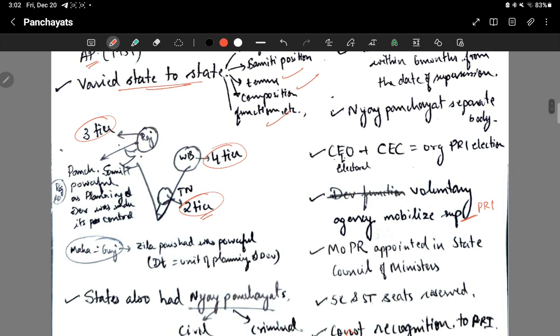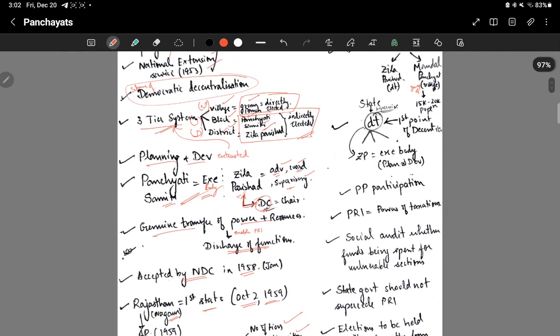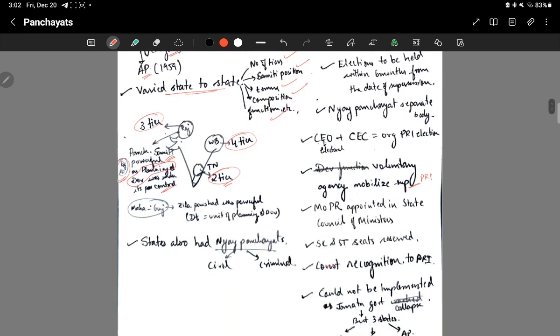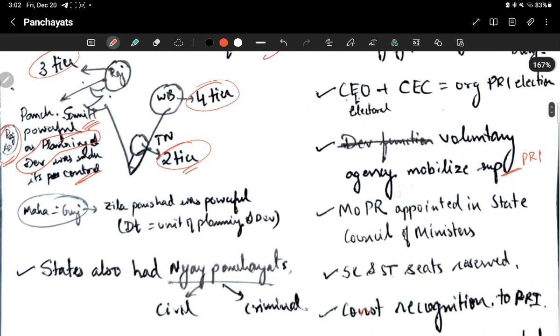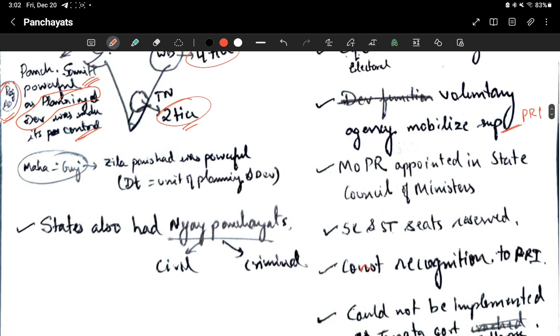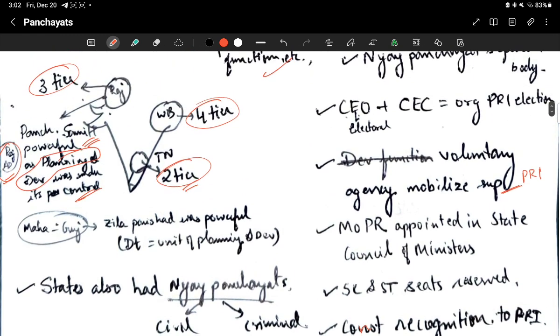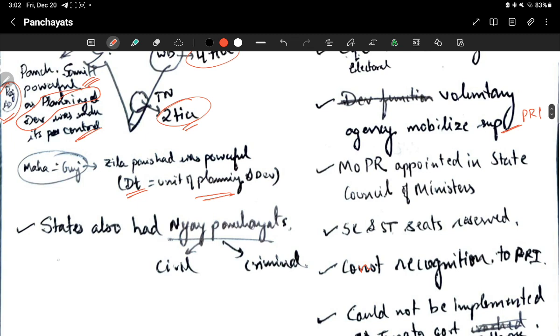Now in Rajasthan and Andhra Pradesh, the Panchayat Samiti was made very powerful. They were given planning and development activities. It was under the Panchayat Samiti, which is the block level. We saw here, block level. They were made to plan and do some development activities. Then in Maharashtra and Gujarat, the Zilla Parishad was powerful, and the district was given as the unit for planning and development. Then states also had to make Nyaya Panchayats to deal with civil cases and criminal cases.